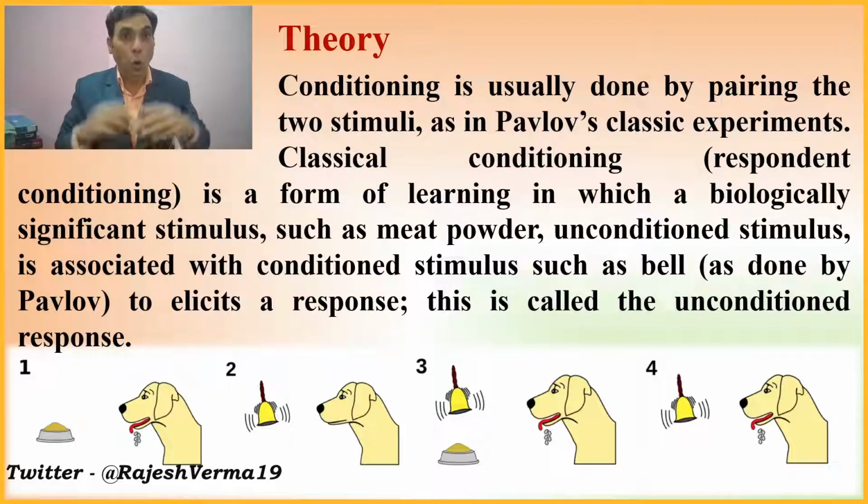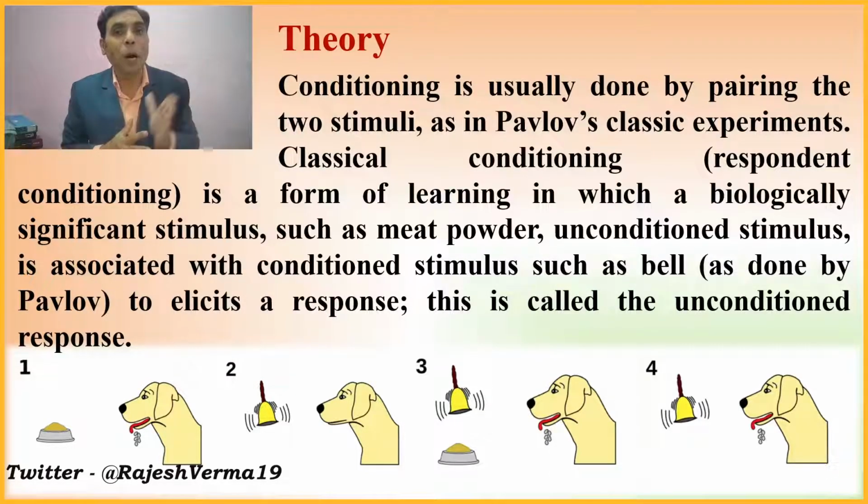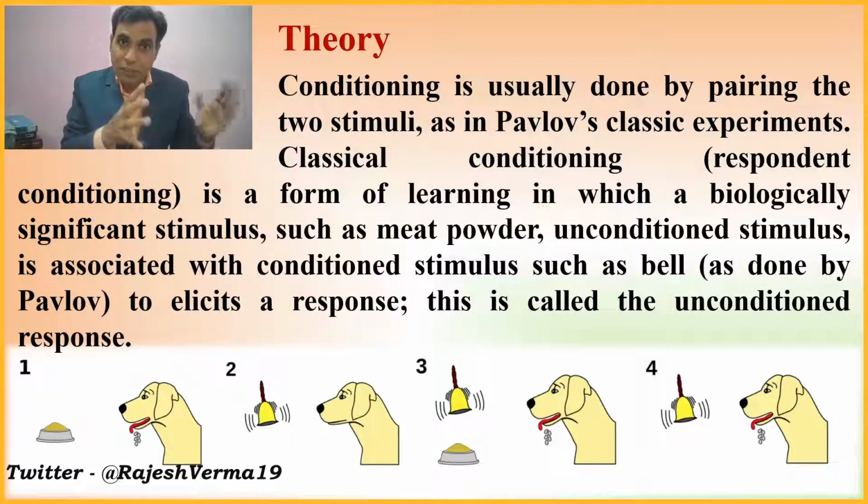Classical conditioning, or as we know it, respondent conditioning, is a form of learning in which a biologically significant stimulus, such as meat powder for the dog, the unconditioned stimulus, is associated with a conditioned stimulus, such as a bell. The natural stimulus is one through which the organism responds with a natural response pattern.